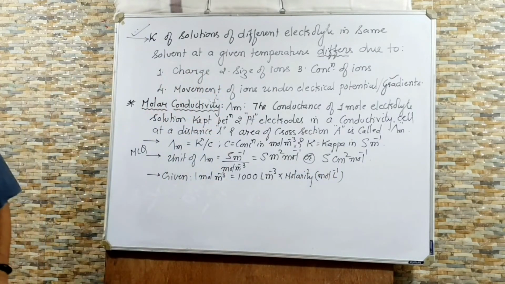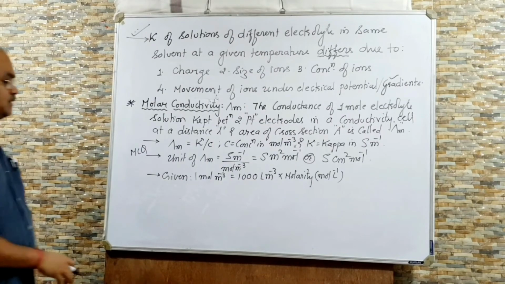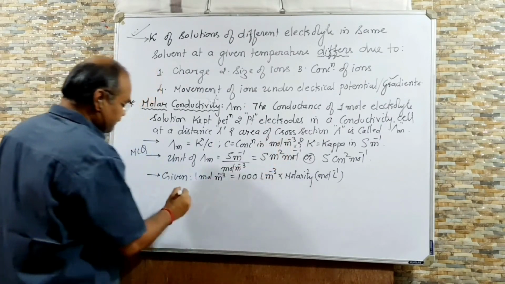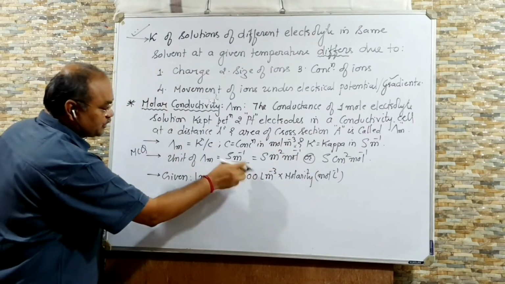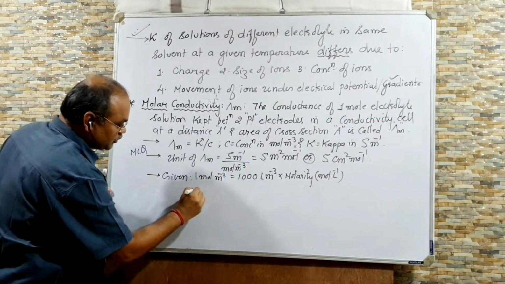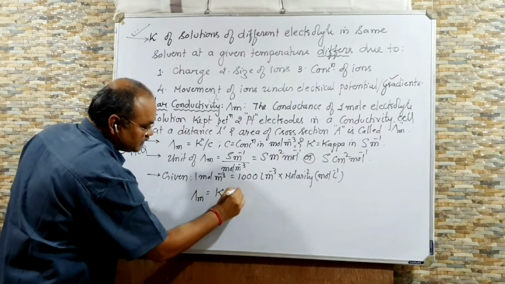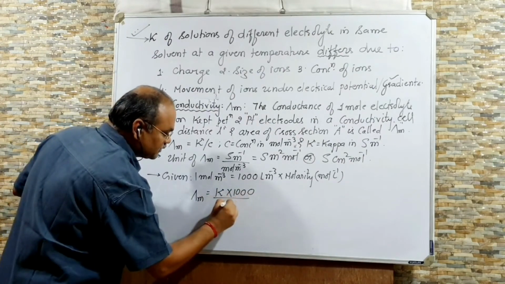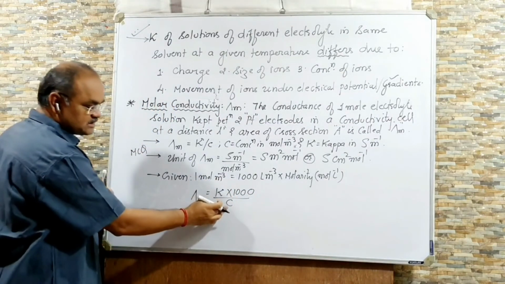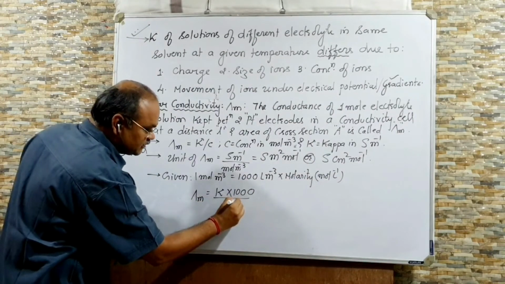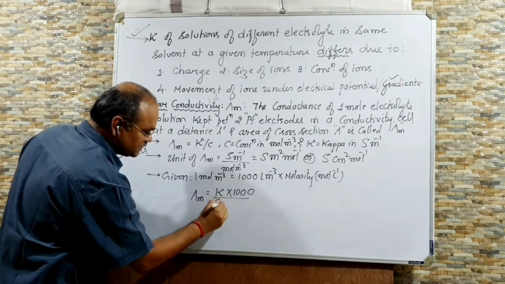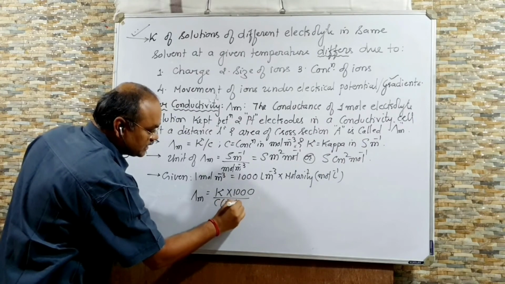This is given. Right? So this also you can put it, and finally when you put it and convert it into centimeter, your molar conductivity will be equal to kappa into 1000 by C, where C is concentration in molarity. I am writing like this, C in molarity.